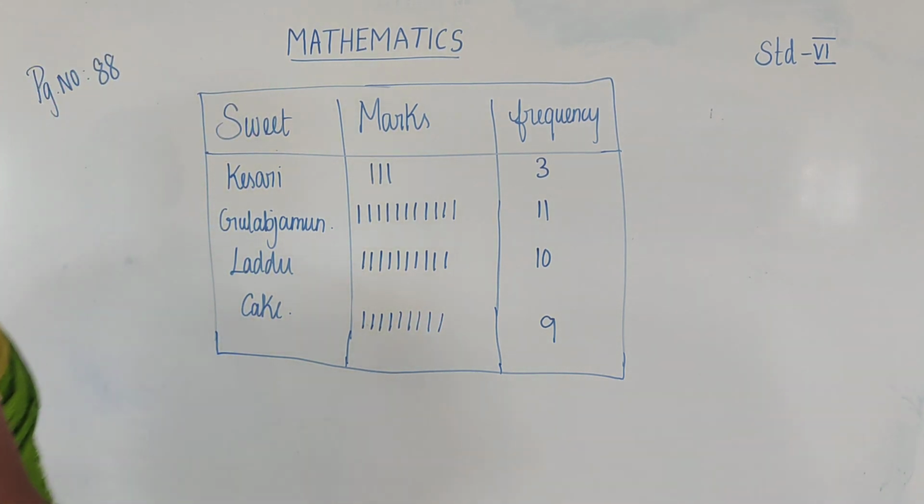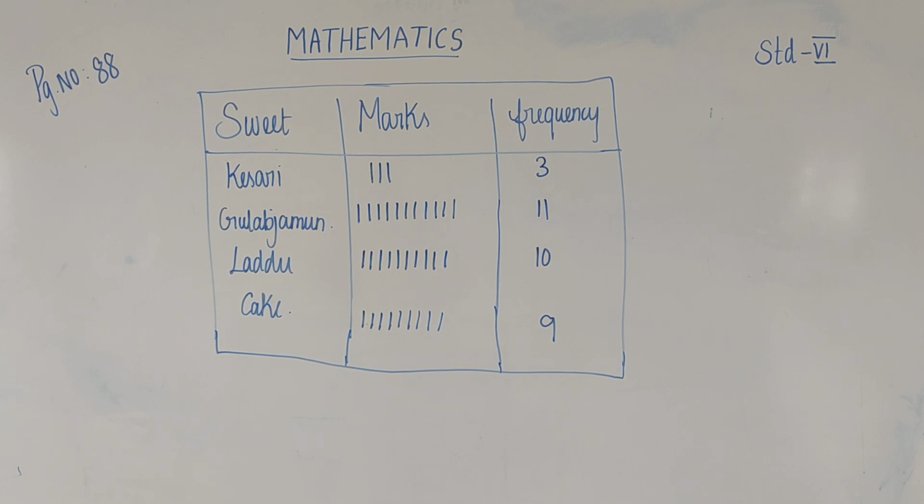Okay, students, tick marks and vertical marks are fine, but tally marks are easy.